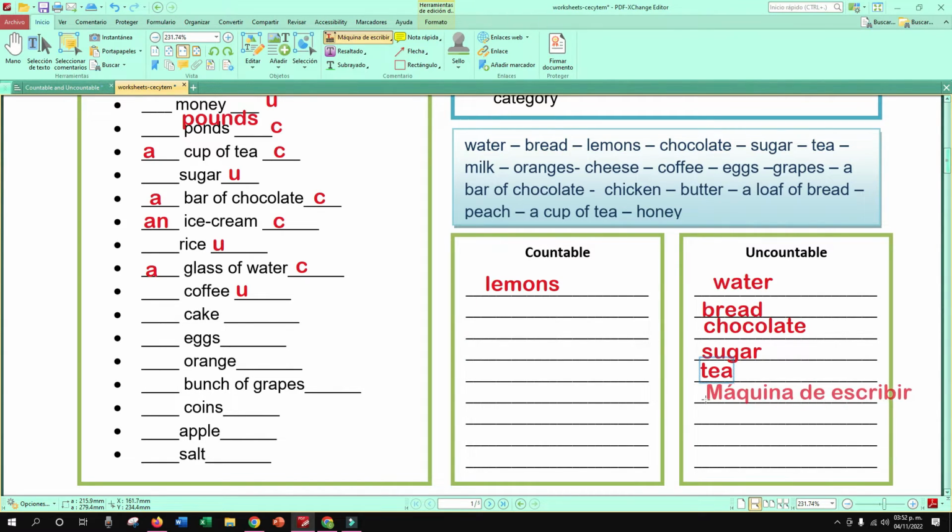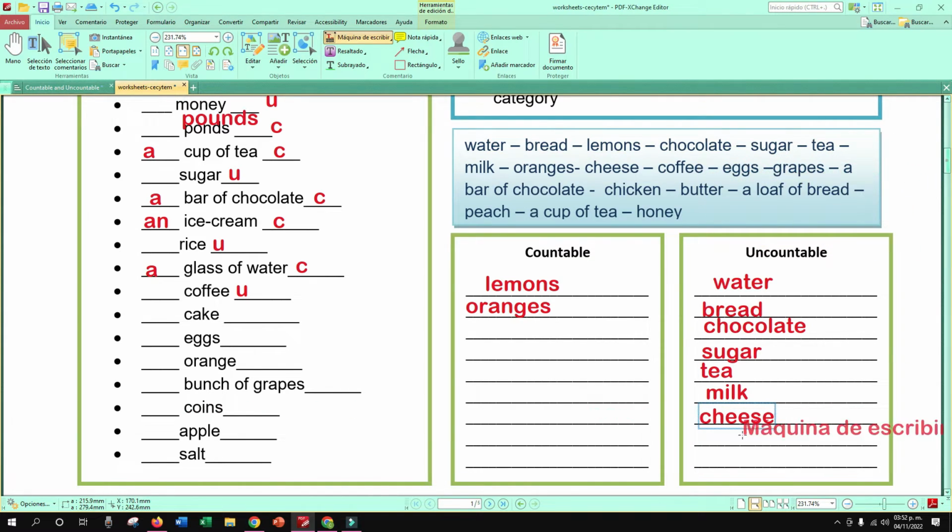Uncountable. Yes, uncountable, good. What about oranges, countable or uncountable? Naranjas. Countable, oranges, right? Yes. Cheese, countable or uncountable? Uncountable. Very good.